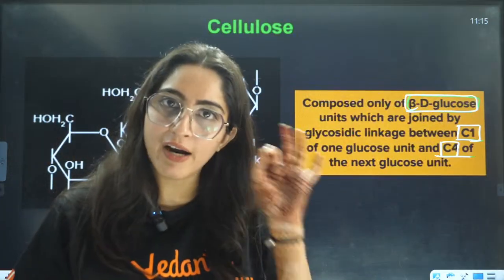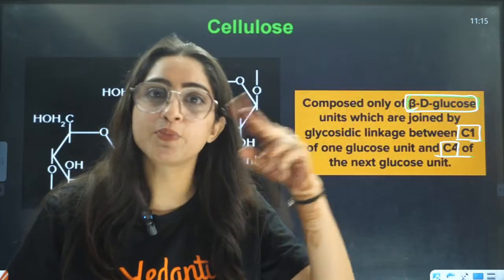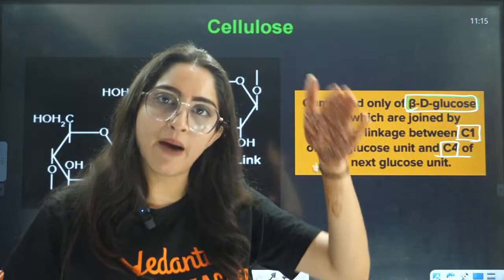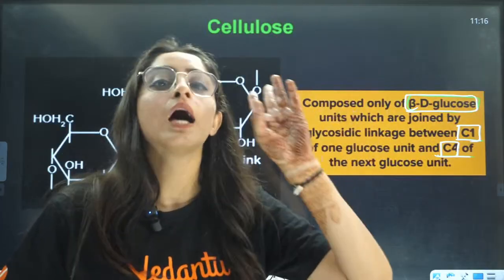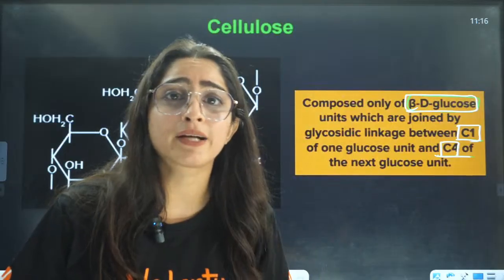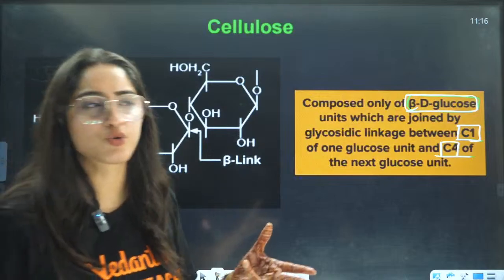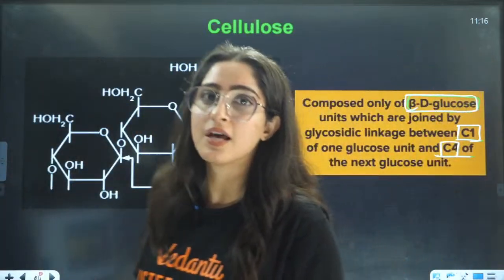Starch is of alpha D and cellulose is of beta D glucose. That is the difference between both of these. Starch alpha D, cellulose beta D. Starch has amylose and amylopectin. Amylose has 1,4. Amylopectin has 1,4 and 1,6. Glycogen is also like amylopectin, but it has more branching. From this, the questions are asked. In your previous year questions, you will see direct questions are asked on the linkages.